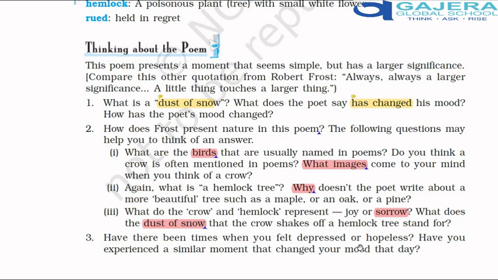And this is something value based. You need to talk about your personal experiences here.